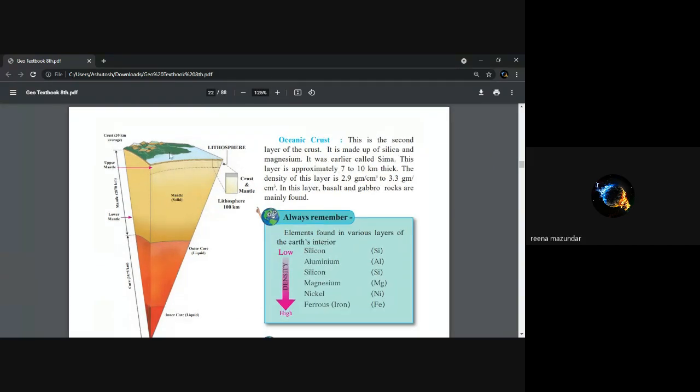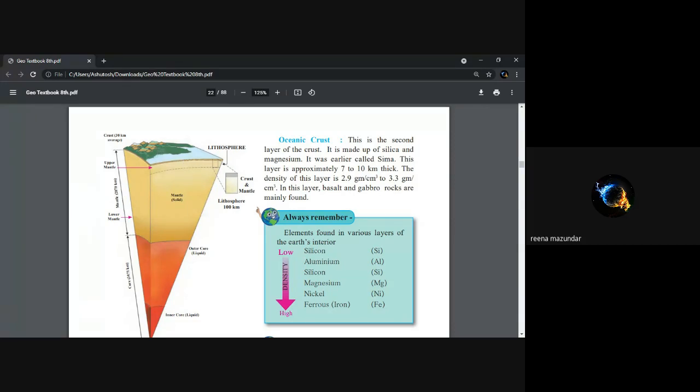This is lithosphere. Now lithosphere means land. It contains crust, below that mantle, then solid mantle, then outer core that is liquid, inner core is solid. So all these are the formation of the earth. Then we have crust. This is the second layer of the crust that we have seen. This is the land and this is the water.